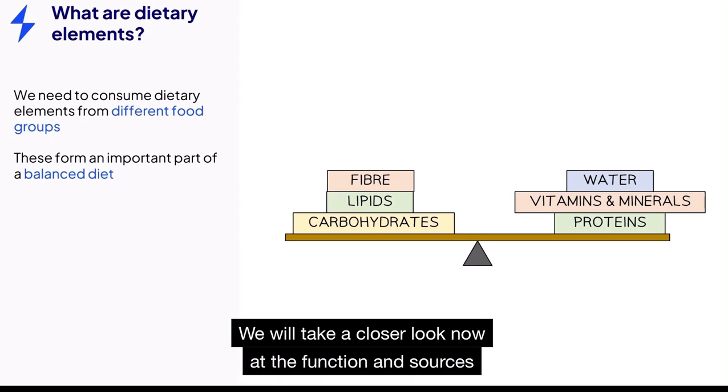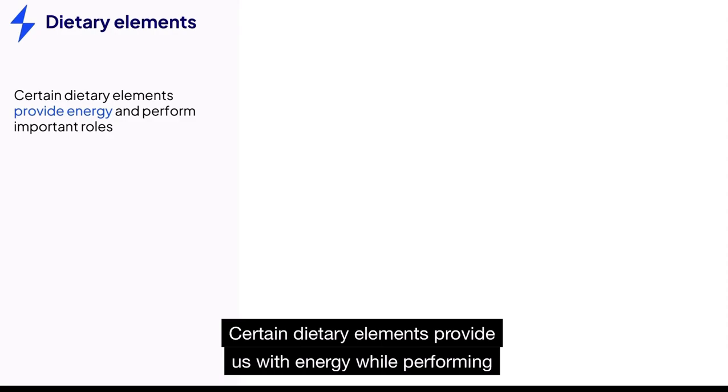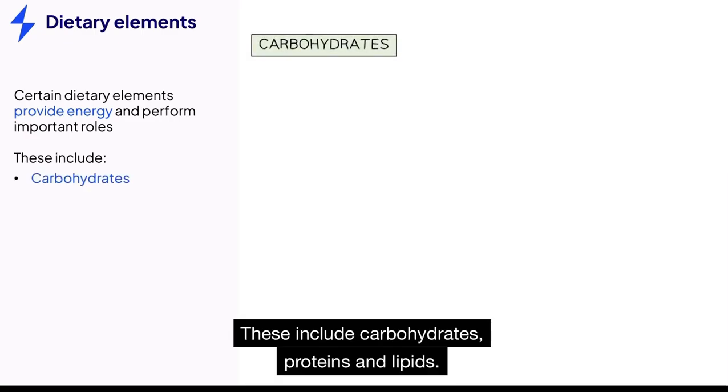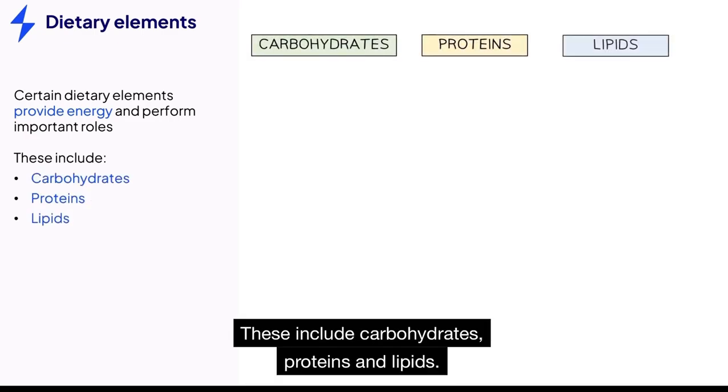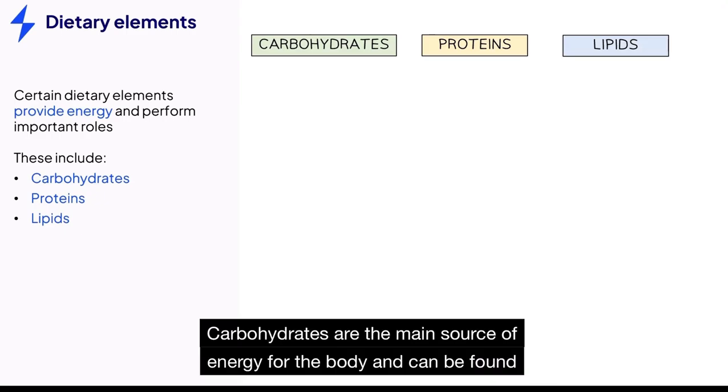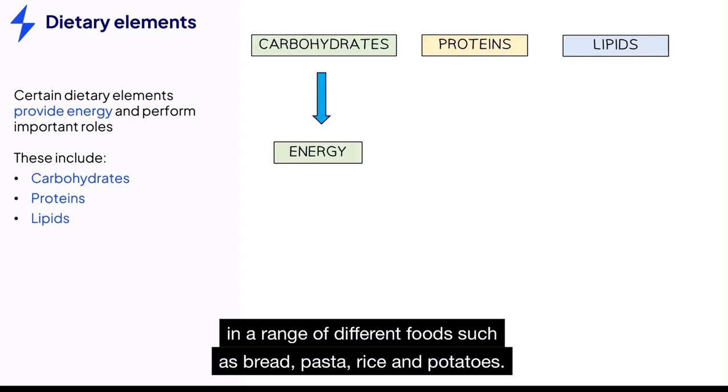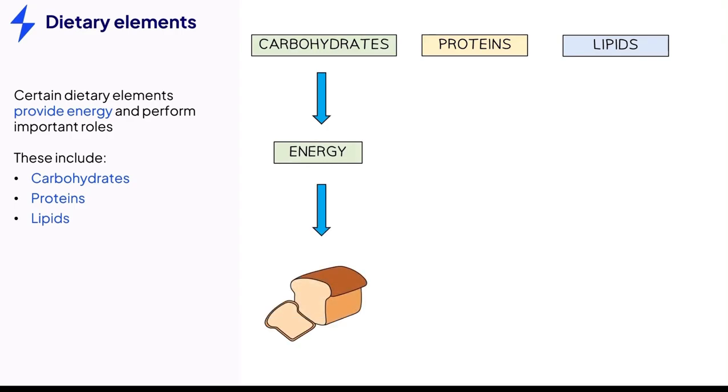We will take a closer look now at the function and sources of each of these food groups. Certain dietary elements provide us with energy while performing other important roles in the body. These include carbohydrates, proteins, and lipids. Carbohydrates are the main source of energy for the body and can be found in a range of different foods such as bread, pasta, rice, and potatoes.